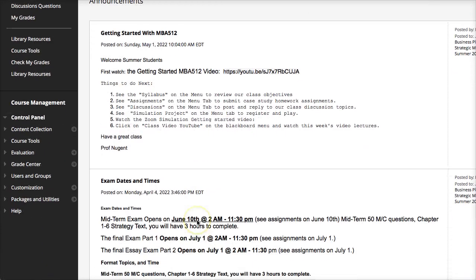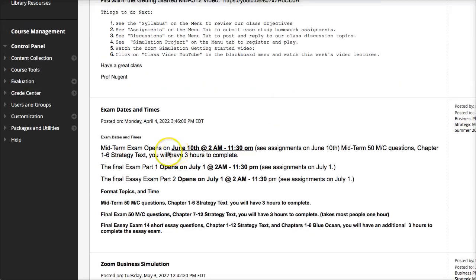Now, the second announcement is about the exams. There's a midterm on June 10th, and this midterm is going to be 50 multiple choice questions from chapters 1 through 6 of the strategy textbook. The next exam is the final, and the final exam comes in 2 parts. There's a final exam part 1, which is multiple choice questions, and a final essay exam part 2, which is going to be essay questions. They both are going to be open on July 1st.